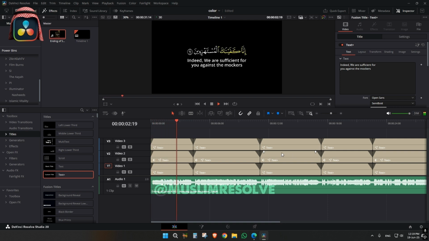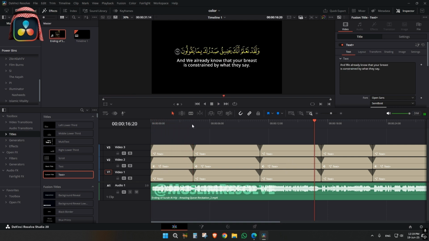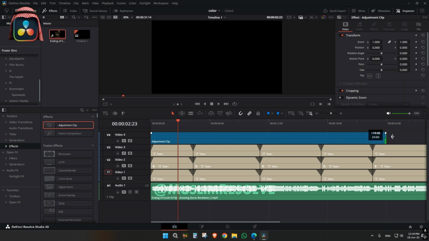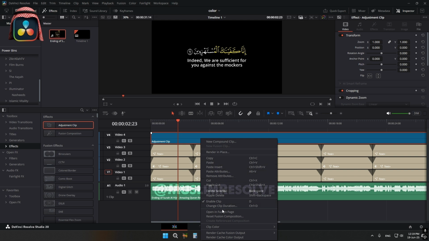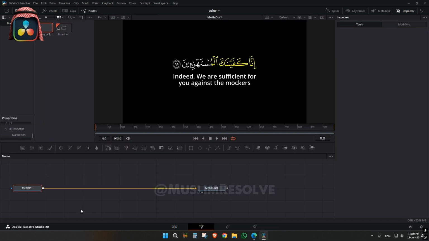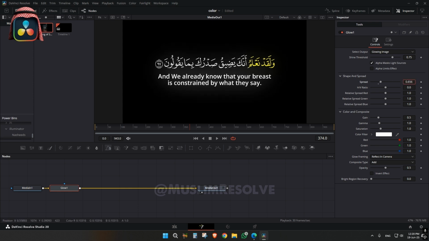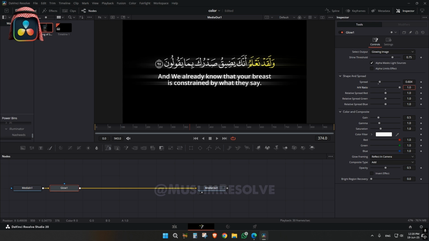If you want to add something more like glowy, you can just go to the effects section, add adjustment clip over here and just drag this till the end. So we will click over here and just right click over this and open in Fusion. And now just click over and press Shift plus spacebar and write glow, and just click here like this and adjust this accordingly, according to your liking. Like this also, anything you can do. See, this looks good.